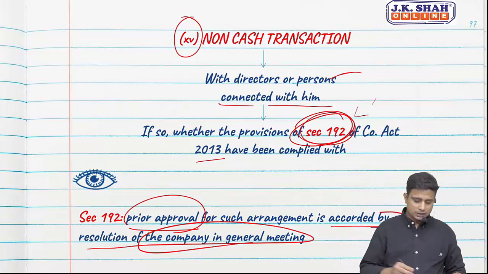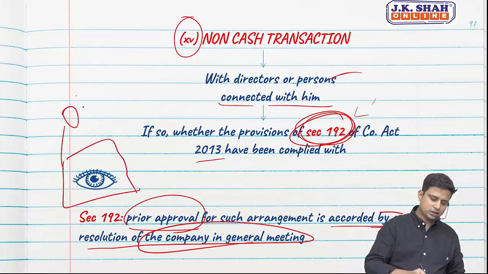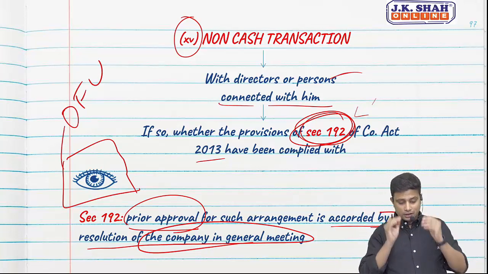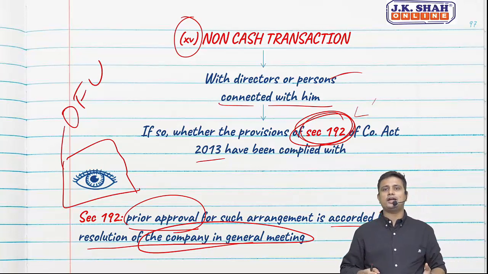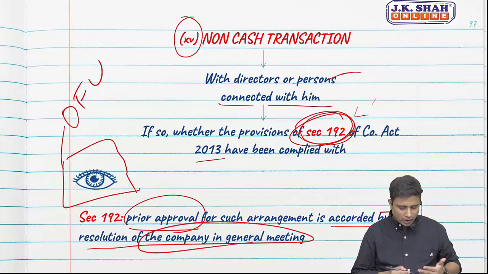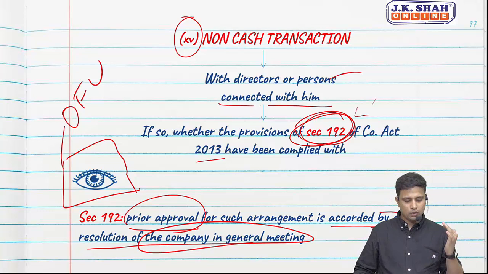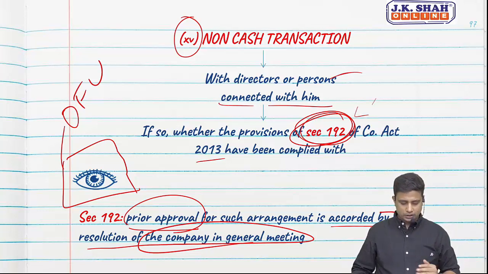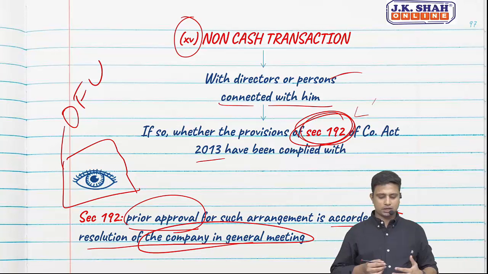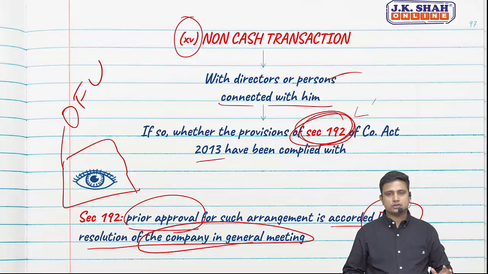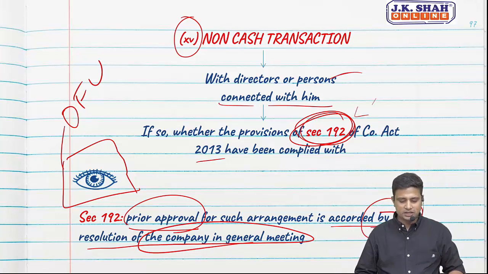So in case if we are going to enter into any non-cash transaction, prior approval is required at the general meeting. See, wherever you see this, a lot of these things are only for understanding. I just want you to have some knowledge of what 192 is. In a CARO, they are not going to ask you so much in detail, specifying the case of 192. It is only for you to understand what does 192 talk about. Okay, so it talks about prior approval of such arrangement by a resolution of the company in the general meeting. So that was clause 15, non-cash transaction.